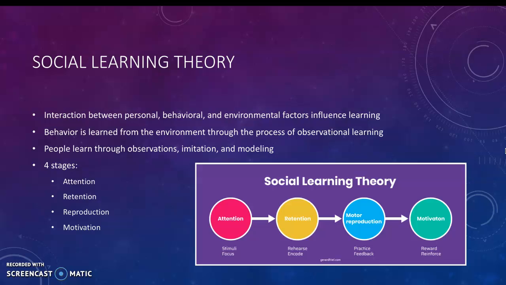In this theory, interactions between personal, behavioral, and environmental factors influence learning. Bandura proposed that behavior is learned from the environment through the process of observational learning. He also states that people learn through observations, imitation, and modeling, and the 4 stages in this social learning theory are attention, retention, reproduction, and motivation.